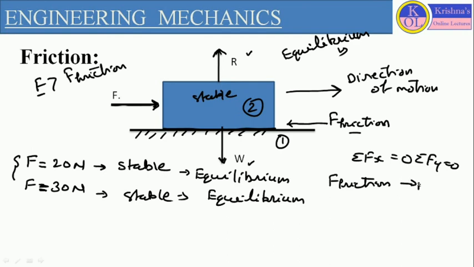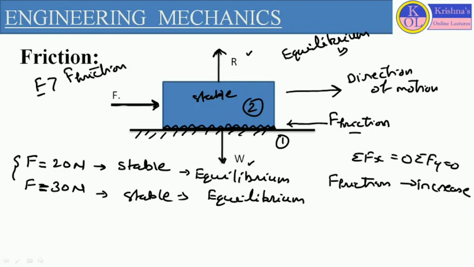The value of friction force is increasing with the increase of applied load. How? As I told you, at the contact point, we cannot consider a smooth surface. Both the bodies have a number of irregularities, and these irregularities define the contact between two bodies. And if the irregularities are more, then contact will be more between two bodies.